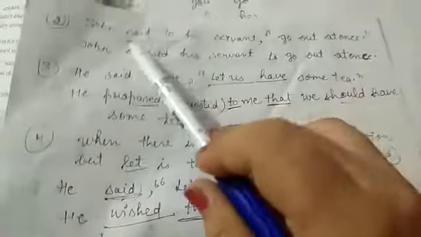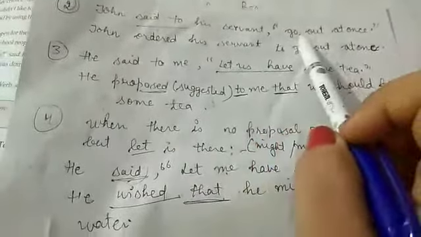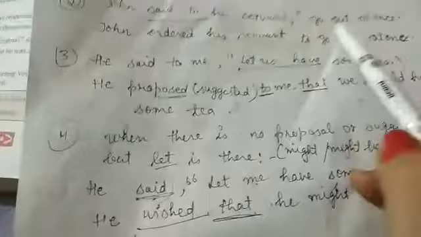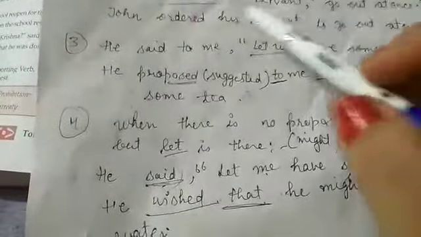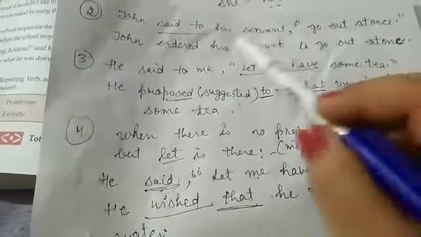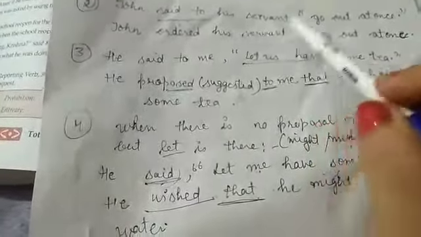Now see the second sentence. John said to his servant, go out at once. Go out at once. So see, the sense of the sentence shows that an order is made to the servant. The servant is ordered.